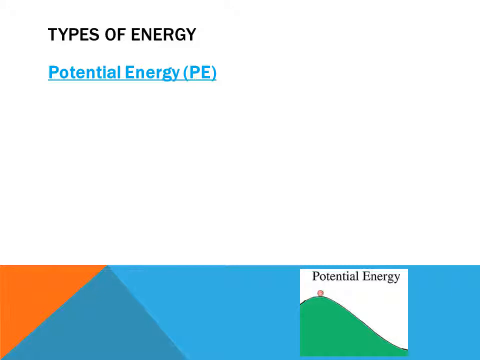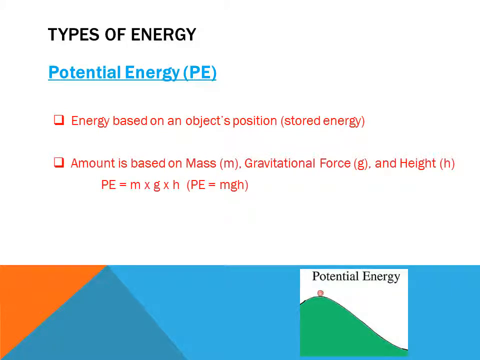Potential energy is stored energy based on an object's position. The amount of potential energy an object has depends on the mass of the object, the gravitational force of the environment, and the height of the object. Potential energy equals mass times gravitational force times height of the object. As a skateboard rolls down a ramp, its potential energy decreases as its height decreases.